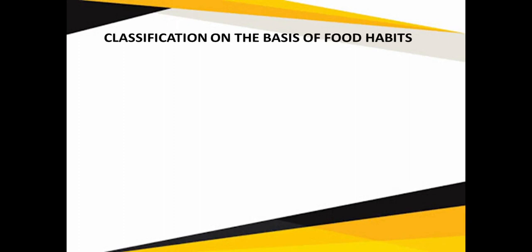So let's discuss the next classification, classification on the basis of food habits. Now we are going to classify animals on the basis of food habits. The first category is herbivores, second is carnivores, third is omnivores, fourth is frugivores, next insectivores, next saprophytes, and next is parasites.